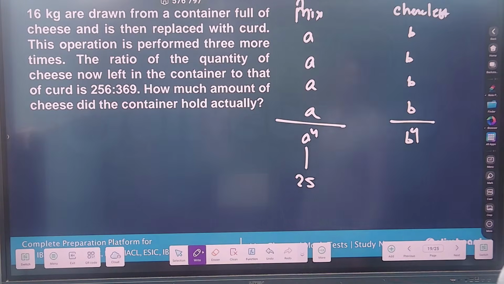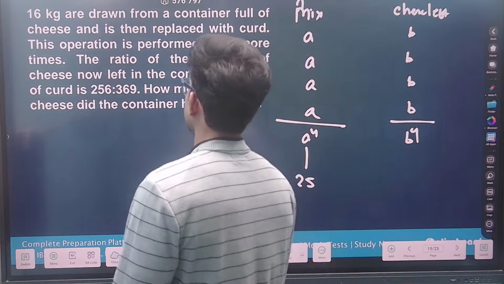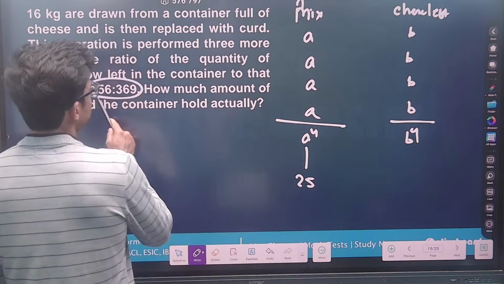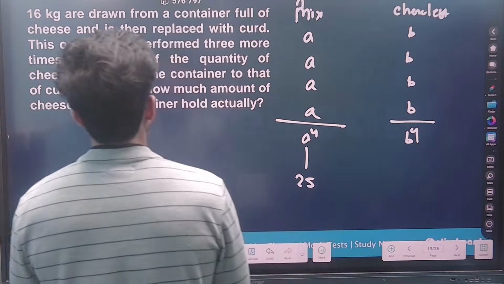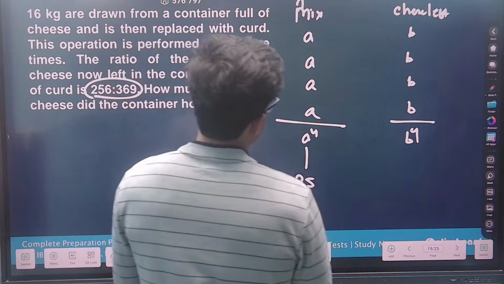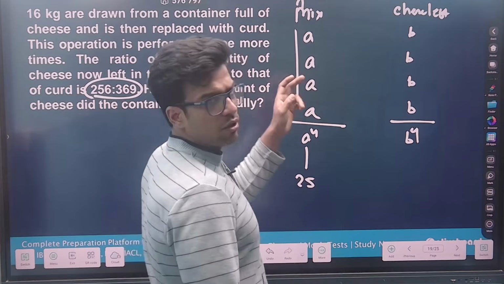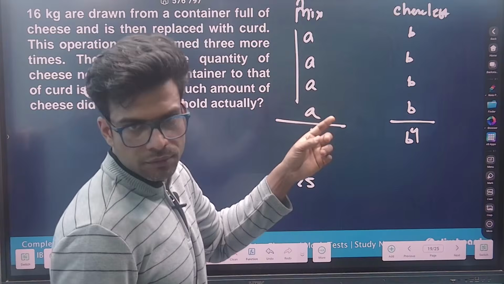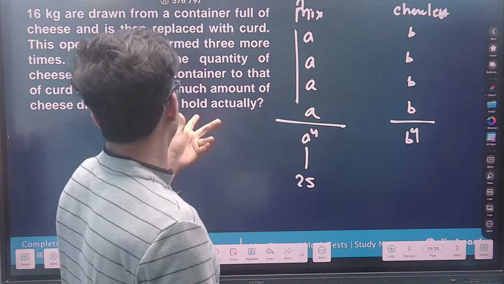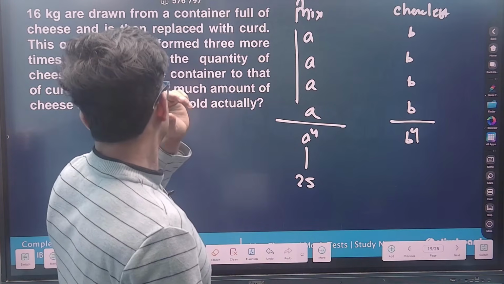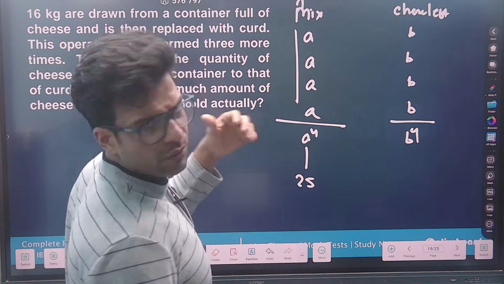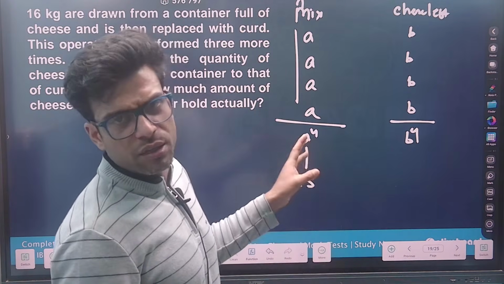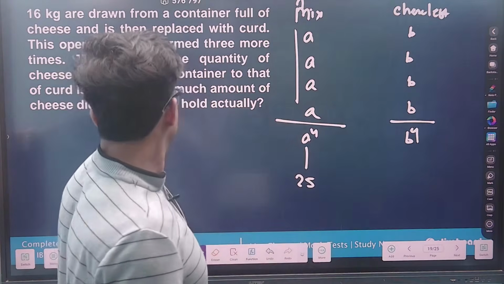Now you can equate this. You can equate these two things and you will get the answer. The ratio of the quantity of the cheese now left in the container to that curd. This is your curd. You can write it as curd, or as a mixture, whichever you want. You can also compare this in terms of mixture.